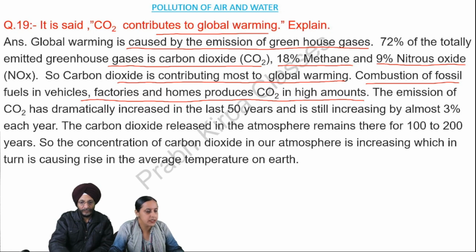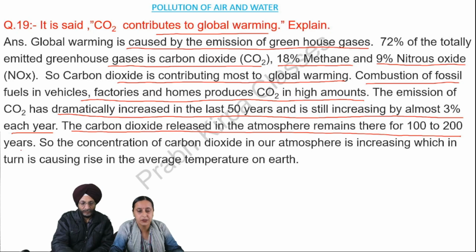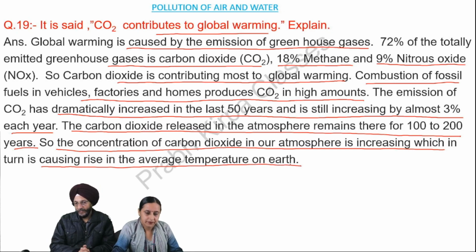The emission of CO2 has dramatically increased in the last 50 years and is still increasing by almost 3% each year. The carbon dioxide released in the atmosphere remains there for 100 to 200 years. So the concentration of carbon dioxide in our atmosphere is increasing, which in turn is causing a rise in the average temperature on Earth. So we now have the question before us whether carbon dioxide contributes to global warming.